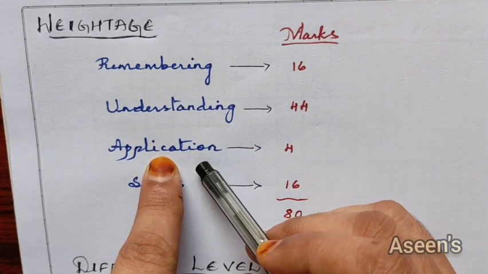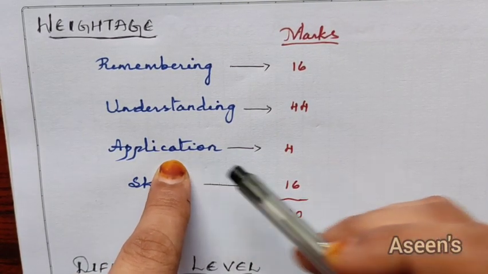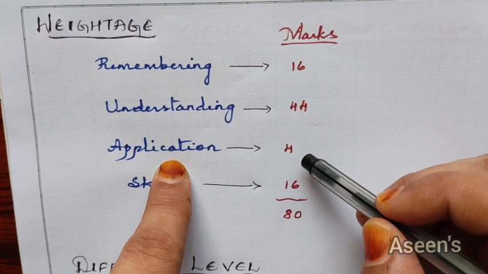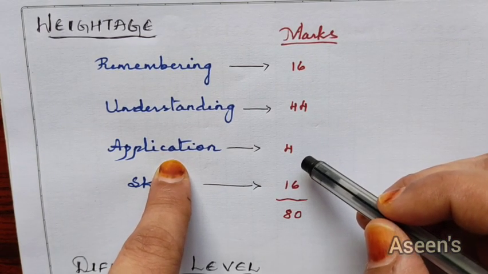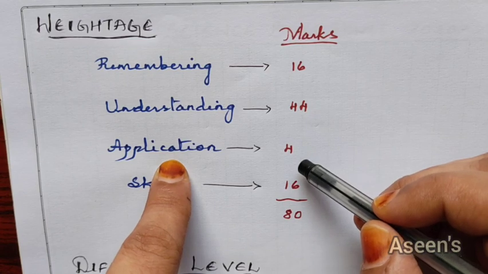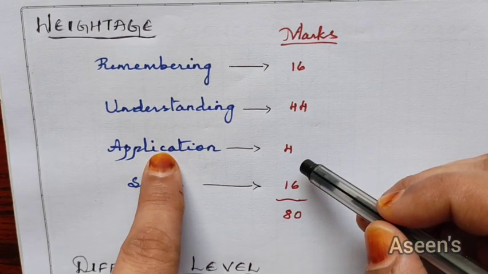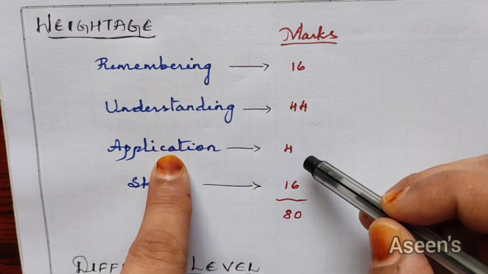Next, application questions. Under these questions, you might get problems, you might get application based questions in day-to-day life, how you're going to use it. They might ask you practical questions under this category. So a total of 4 marks will be counted over here.